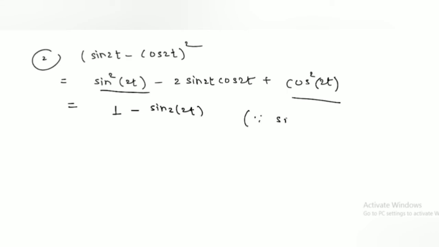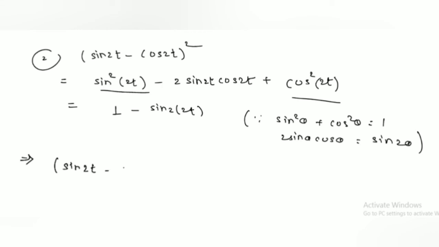We write here the formula. Here we apply these two formulas: sin square theta plus cos square theta is equal to 1, and 2 sin theta cos theta is equal to sin 2 theta. So we substitute both the trigonometric formulae in this function. So our final function becomes (sin 2t minus cos 2t) whole square is equal to 1 minus sin 2 into 2 is 4t.